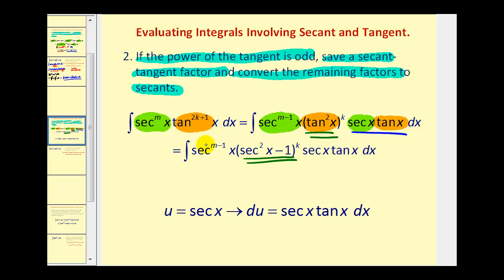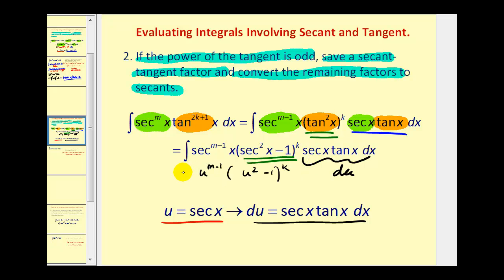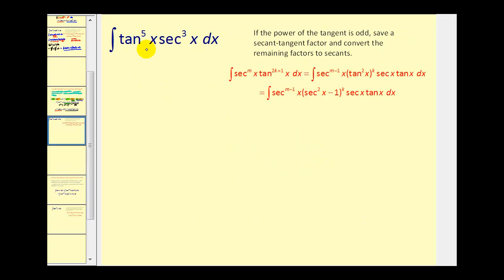Once everything is in terms of secant except for this extra factor of secant x tangent x, we'll let u equal secant x, therefore differential u will equal secant x tangent x dx. So all of this will be du, and all this will now be in terms of u. Let's go ahead and give it a try. So since the power of tangent is odd, we want to save a factor of secant x tangent x. So we'd have tangent to the 4th x, secant to the 2nd x, and the extra factor of secant x tangent x.